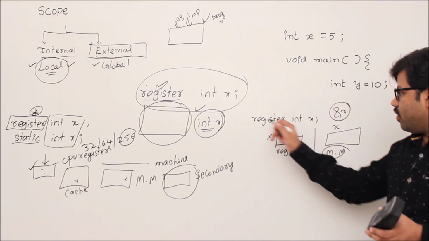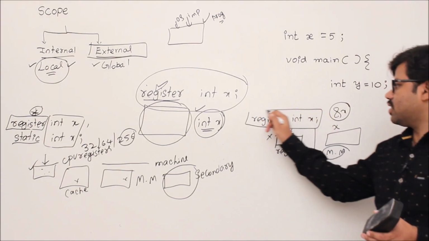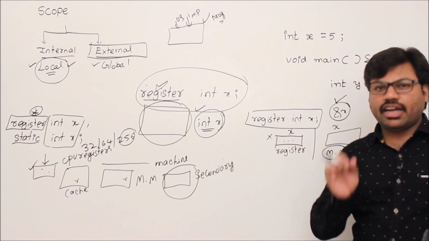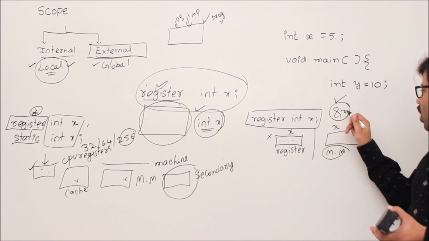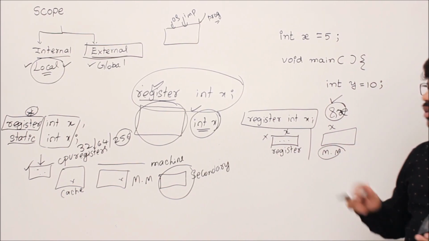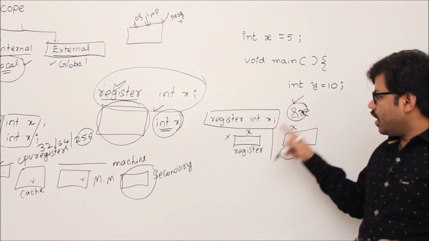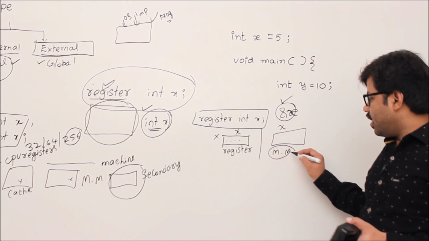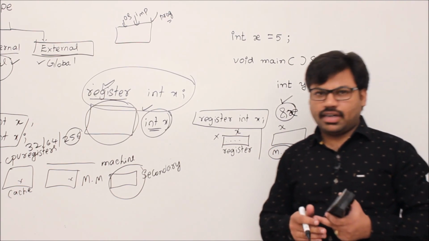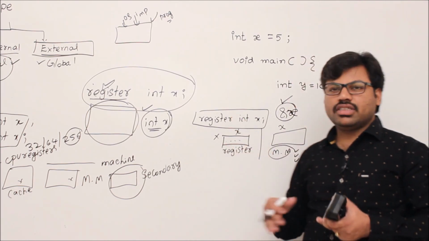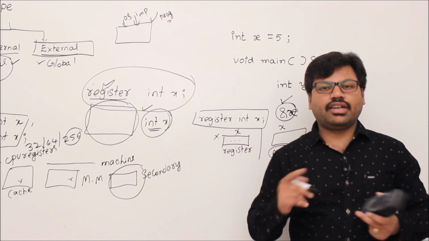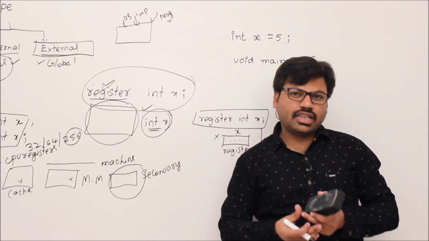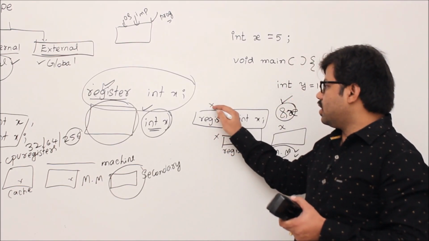So that's why whenever you declare a variable register int x, then you cannot ask for the address of x. That means you should not write an instruction in C programming which asks for the address. That means don't write address of x, because if your variable is stored in a register, then it is not appropriate to take the address, right? Only main memory addresses we can take. Understand? So whenever a variable is a register variable, we should not ask for its address. It gives an error: address of register variable cannot be taken. Understand? So that is the important point of register variables.